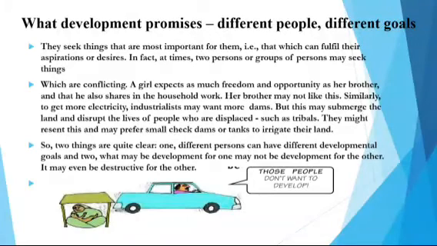And we have spoken about examples of development and different goals, like a girl and a boy in the same house: how a girl is expecting freedom, while the boy also has an equal share in the household work, but the girl's freedom is not expected that much and she is not allowed to go outside. And the need of electricity: to generate electricity we have to construct a dam over a river, and how people living near that area will be migrated to other places, and how the construction of dams affects people, like tribals who are getting affected.